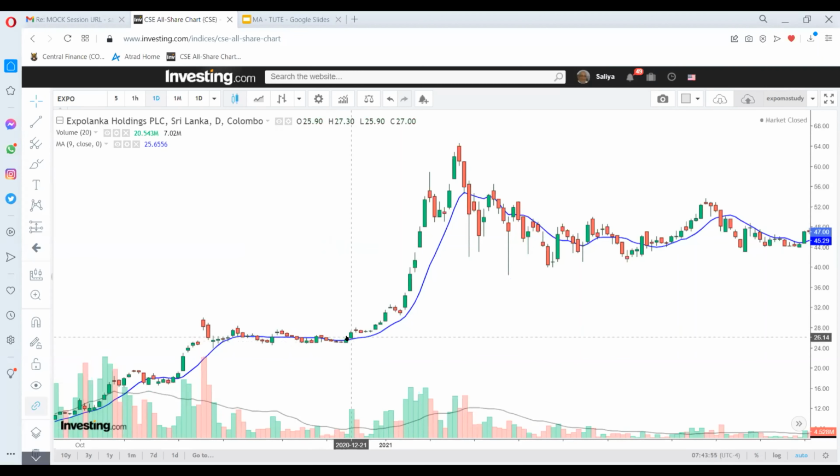We call the prices the price line and the moving average line the MA line, right? So the price line and the MA line are moving alongside each other, but there is an increase of the price line compared to the moving average. That is called a crossover above the moving average. The price has crossed over above the moving average, right? So that is known as a breakout, right?